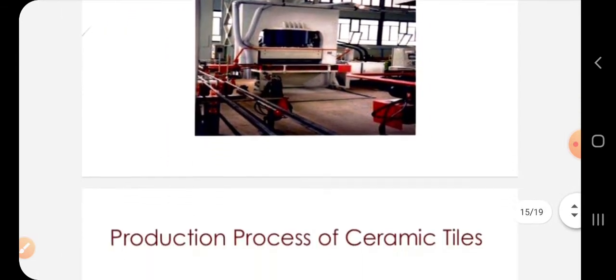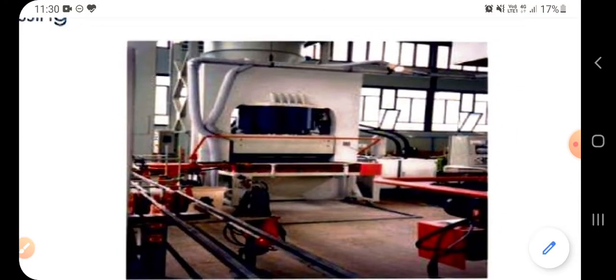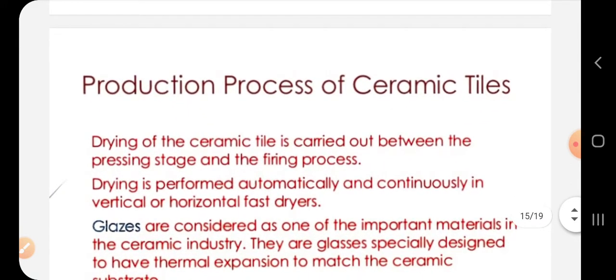In pressing, this is a typical equipment figure of a pressing machine. Drying of ceramic tile is carried out between the pressing stage and firing process. Once it enters the pressing stage, drying starts, and it ends with firing. Drying is performed automatically and continuously in vertical and horizontal fast dryers.